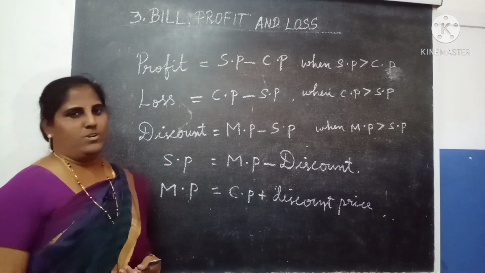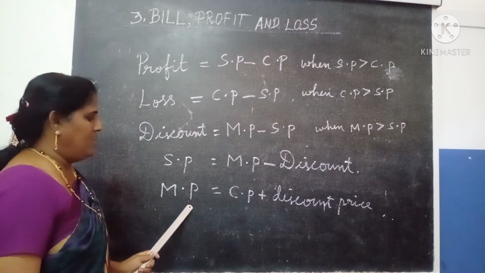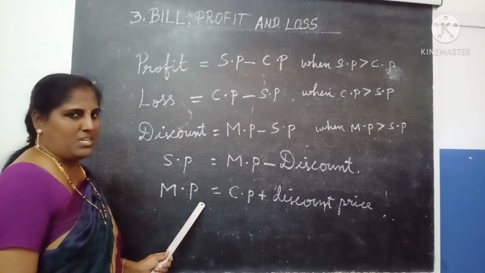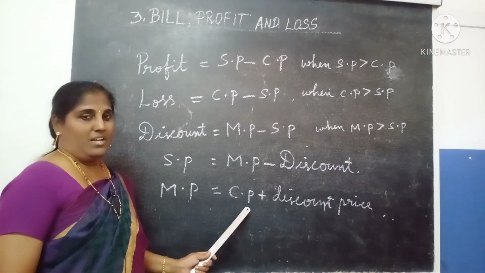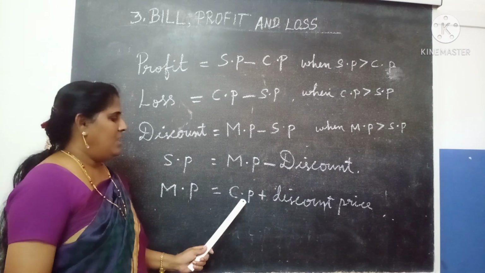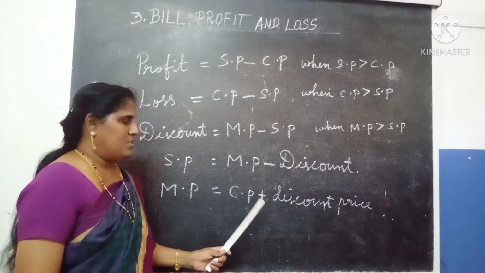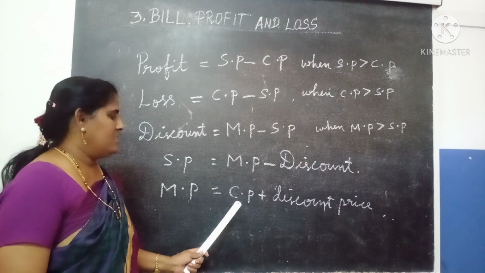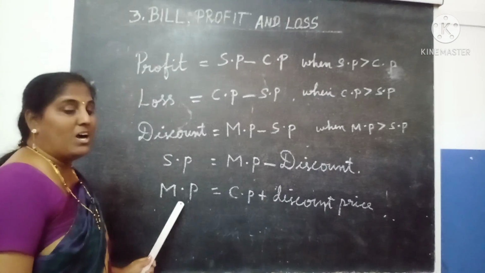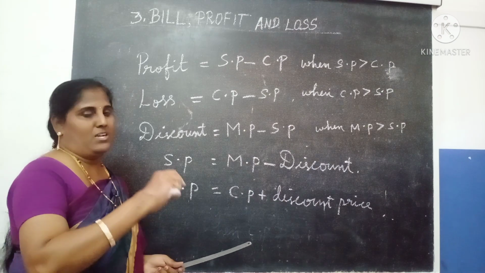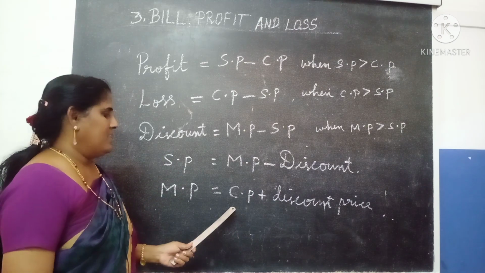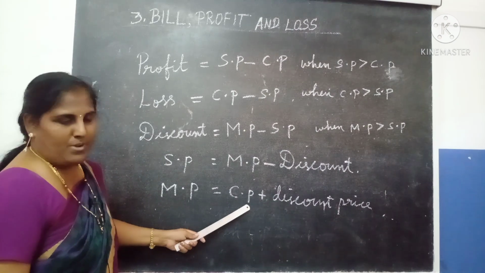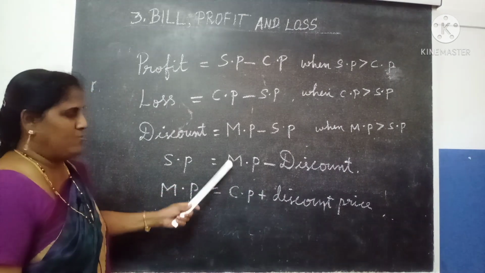Next one, I already told you, discount. I already told you MP means market price. That means the shopkeeper will add the discount price with the CP, the cost price, and that amount is called the market price. That means he only marked the price on the item. Next, from this formula we are going to find out these two formulas.